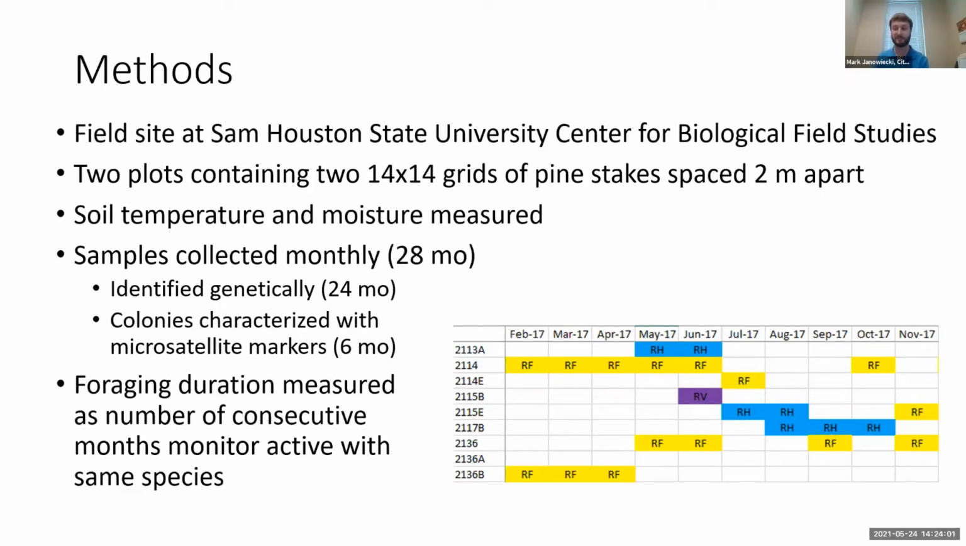In the first 6 months, we didn't see colony turnover of the same species in the same monitor. So for the duration of the 2-year experiment, we assumed that if it was the same species in a monitor in consecutive months, it was the same colony.